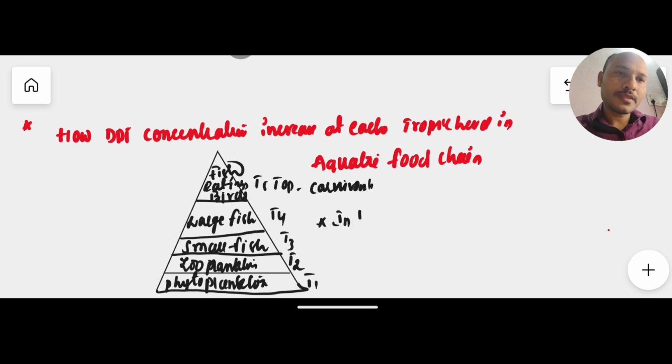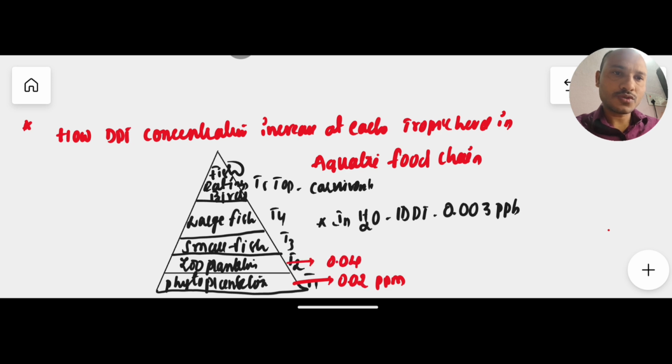And here, generally in water, the DDT concentration is 0.03 parts per billion. And this toxin concentration in water increases and is accumulated in each successive trophic level. How? In phytoplankton, we have 0.02 parts per million. In zooplankton, 0.04 parts per million. In small fish, we have 0.5 parts per million. In large fish, the concentration will increase to 2 ppm. In fish eating birds, the concentration increases to 25 parts per million.